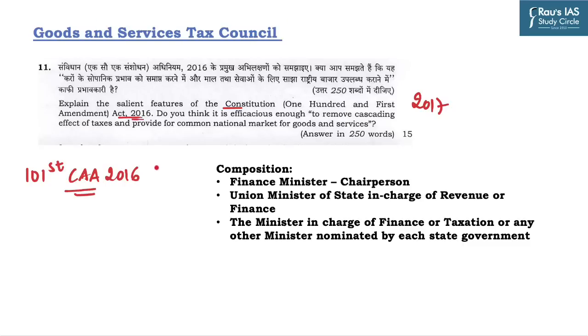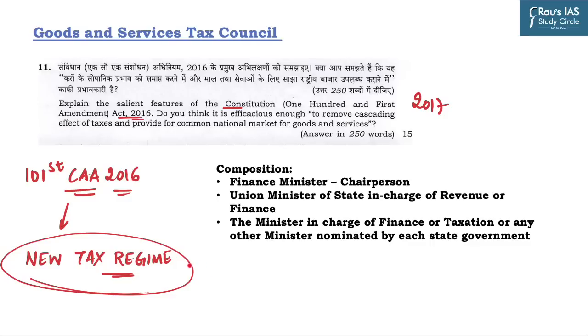As you all know, it has been created by the 101st Constitution Amendment Act 2016. This Constitutional Amendment Act paved the way for the introduction of a new taxation regime, also known as Goods and Services Tax, famously called GST. For the smooth and efficient administration of taxation, cooperation and coordination between states and the center is required. And in order to facilitate that consultation process, the 101st Constitution Amendment Act provided for the establishment of the Goods and Services Tax Council, which is also known as the GST Council.